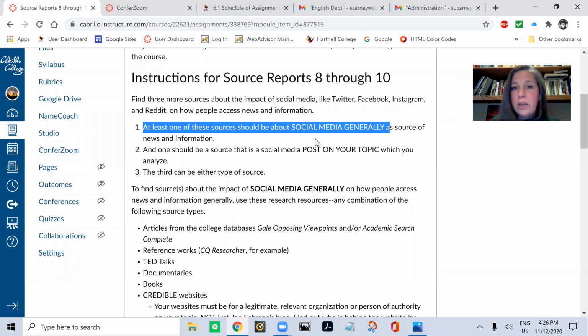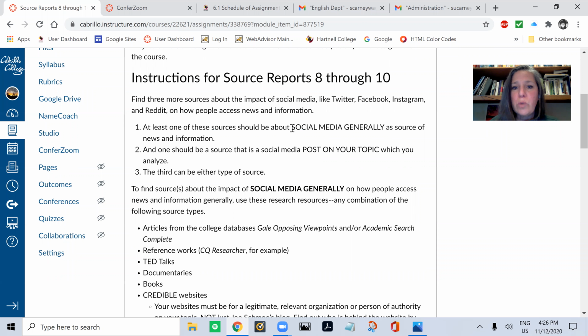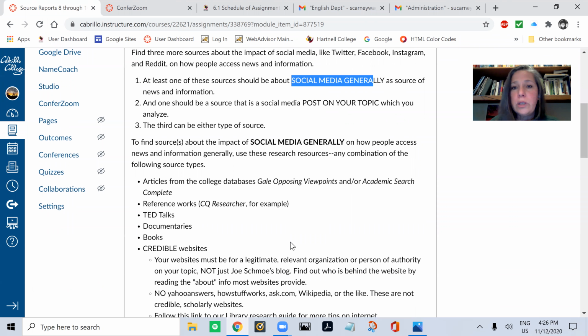And so we need to think about the impact that has on the way people consume information, and what kinds and what quality of information they're getting from those sources, and what the implications are for our ability to do our jobs as citizens. So at least one of these three needs to be about social media generally and its impact on news and information.